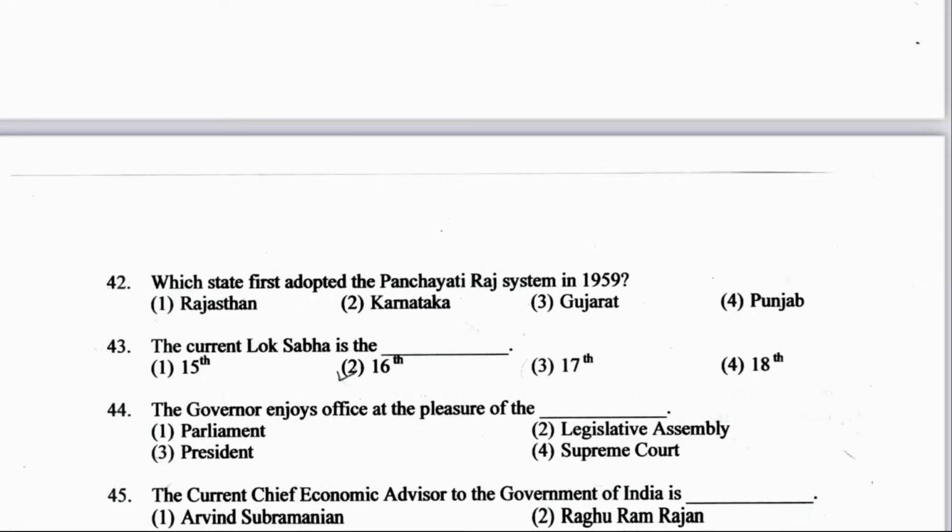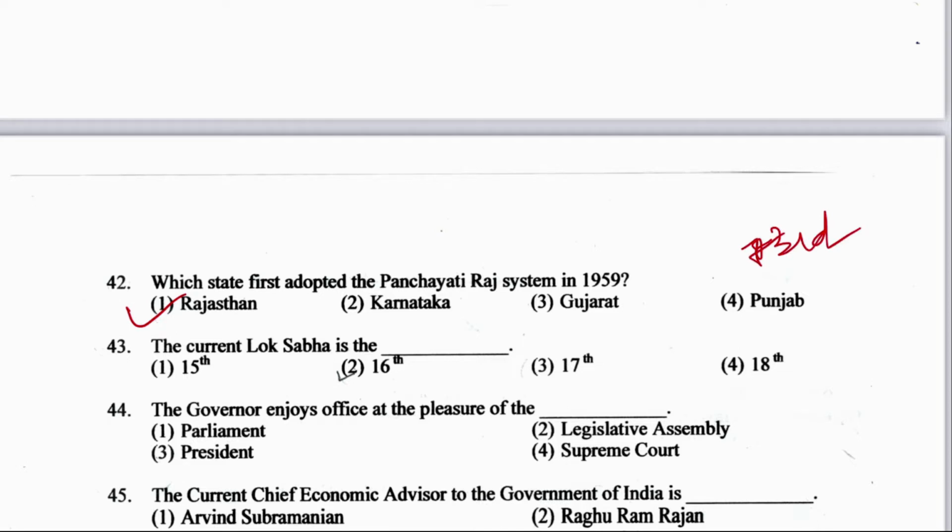Okay. Question number 42. Which state first adopted the Panchayati Raj system in 1959? Rajasthan, Karnataka, Gujarat, or Punjab? The right answer here is Rajasthan. Option number 1, Rajasthan, by 73rd Amendment. 73rd Amendment of the Constitution.